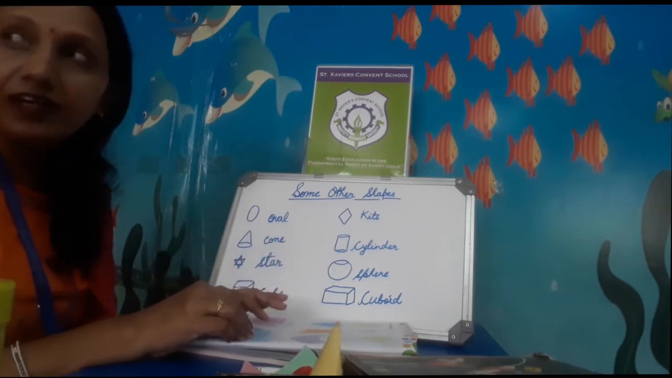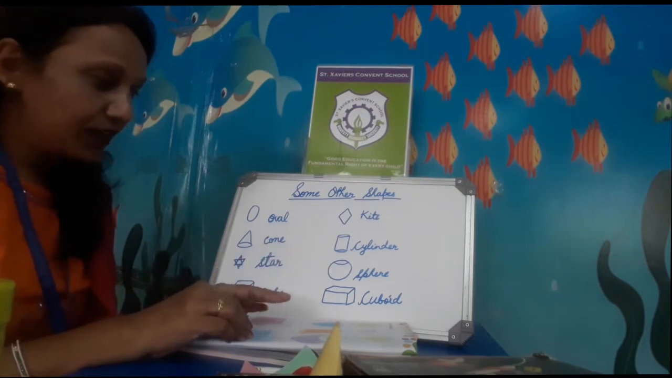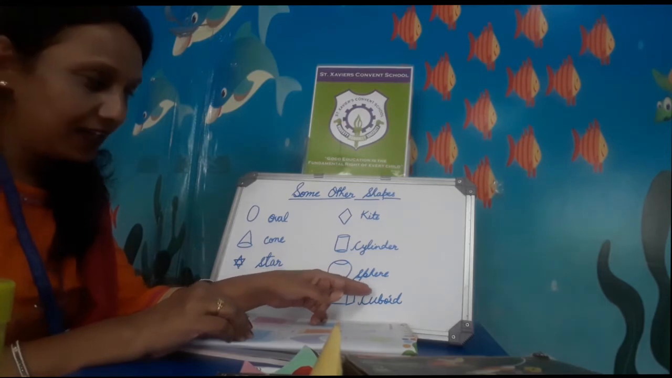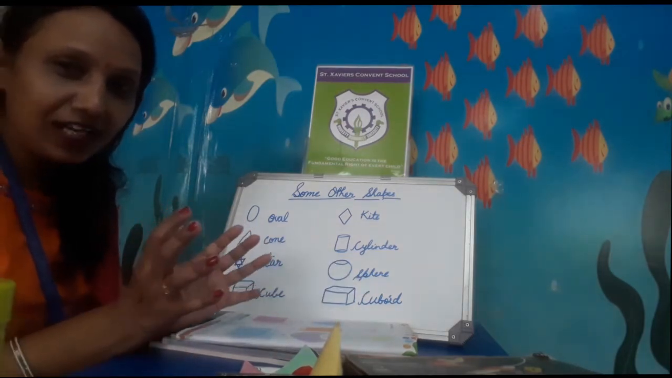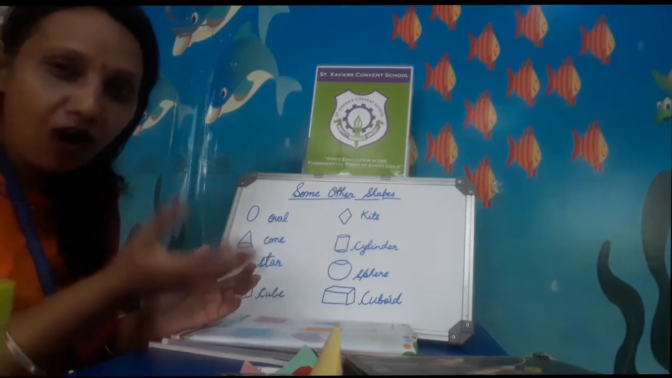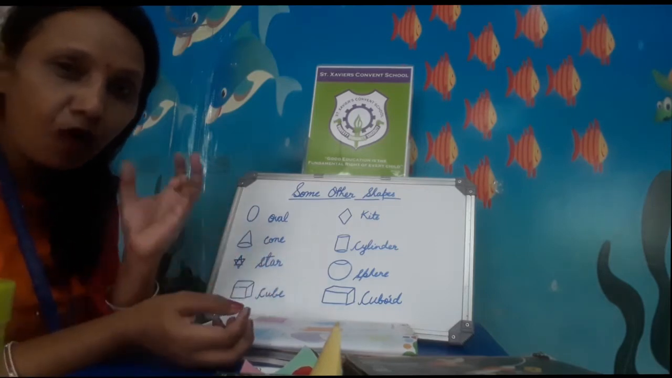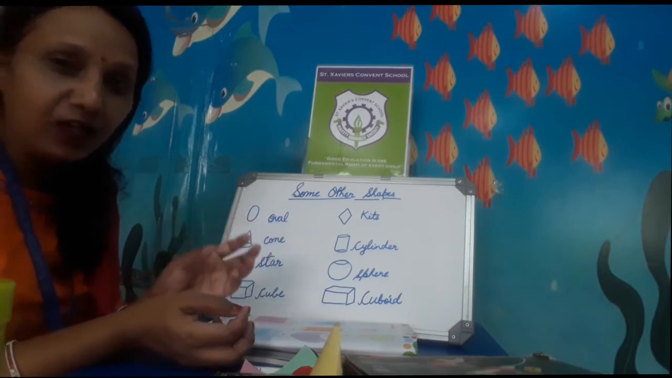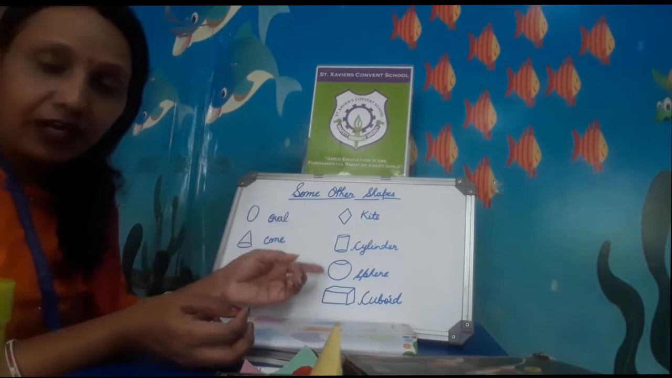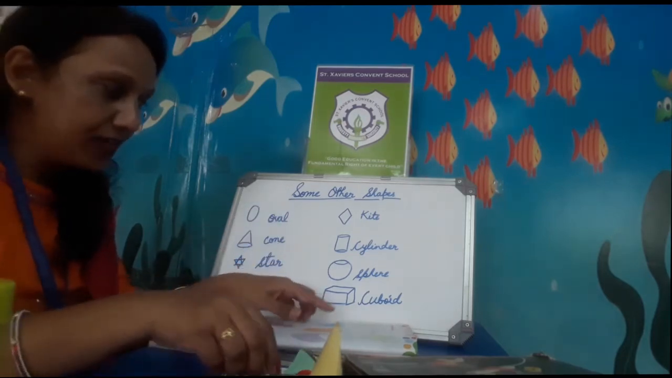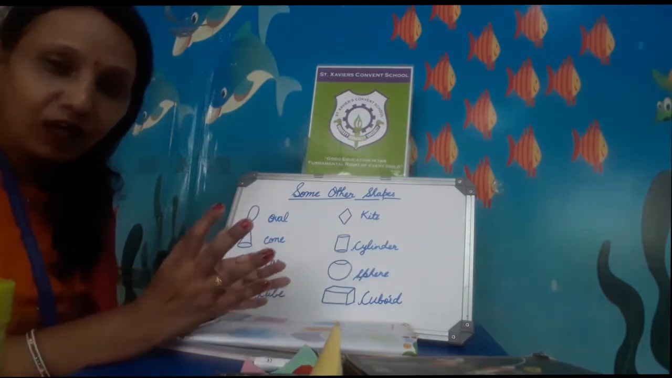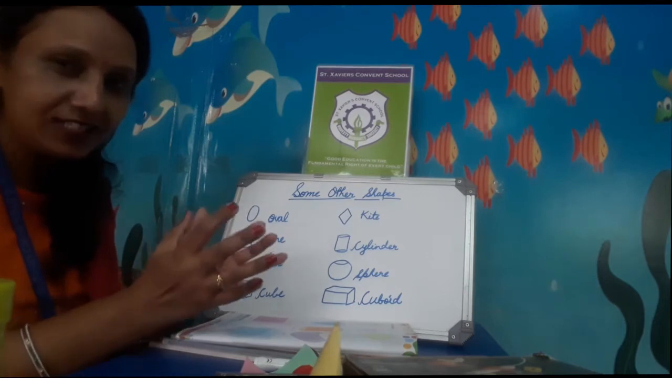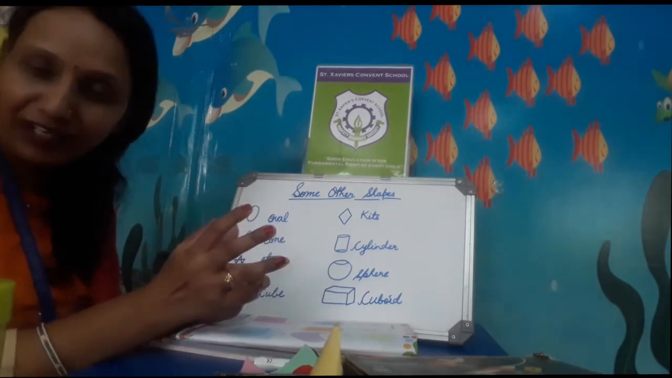Spelling of the sphere, S-P-H-E-R-E. Sphere is in that round shape. You love playing balls? Love playing balls? So your ball is in which shape? That one is sphere. Spelling of sphere, S-P-H-E-R-E, sphere. That ball is in which shape? You can tell, my ball is in sphere shape.